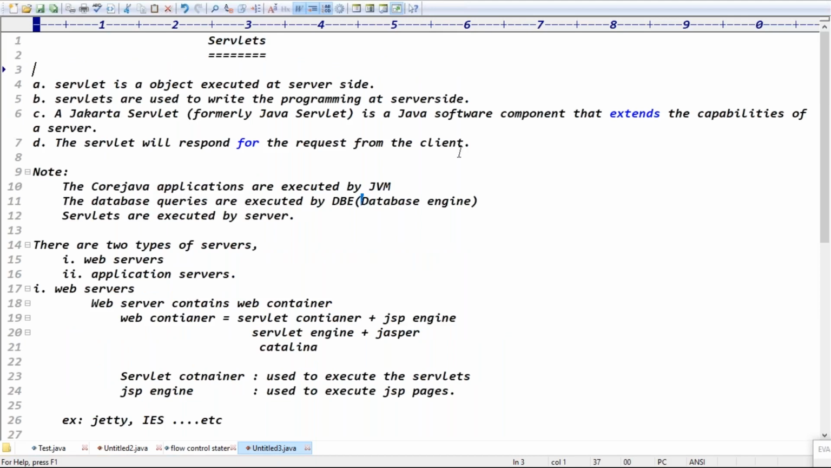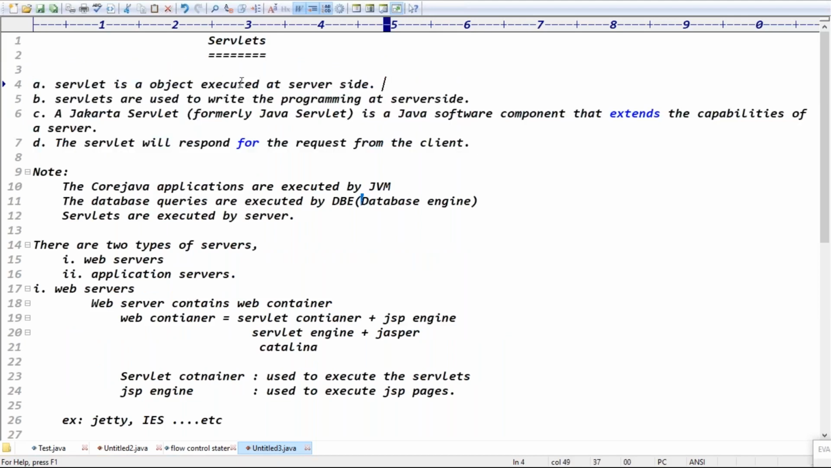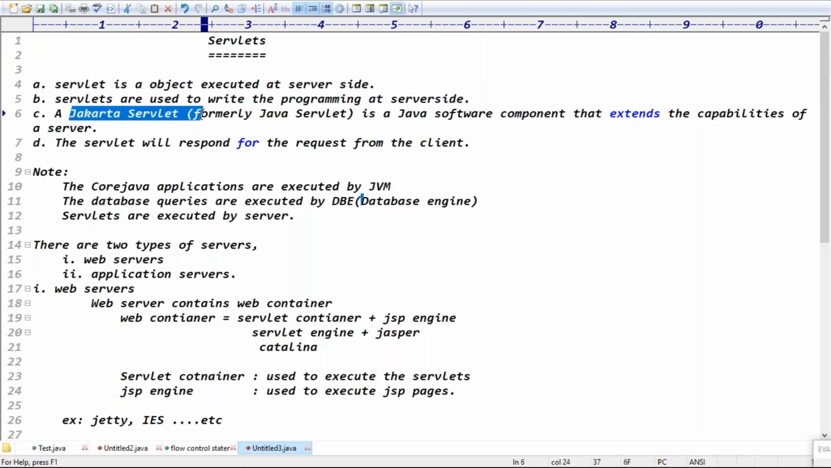Guys, in total we have done three points. First point, Servlet introduction. Servlet is the object executed at server side. Servlets are used to write the programming at server side. Guys, these days it is called Jakarta Servlet, formerly Java Servlet, right? The Servlet will respond to the request from the client, right?